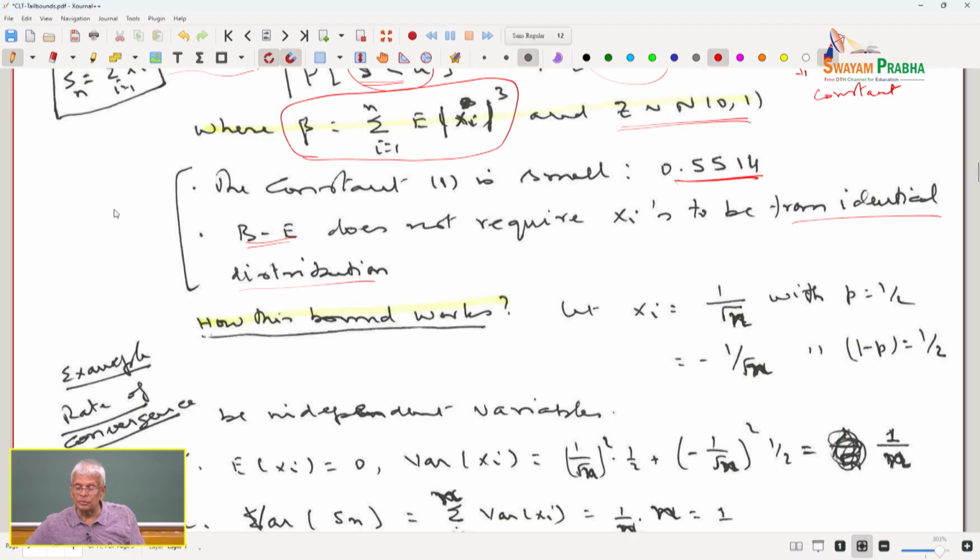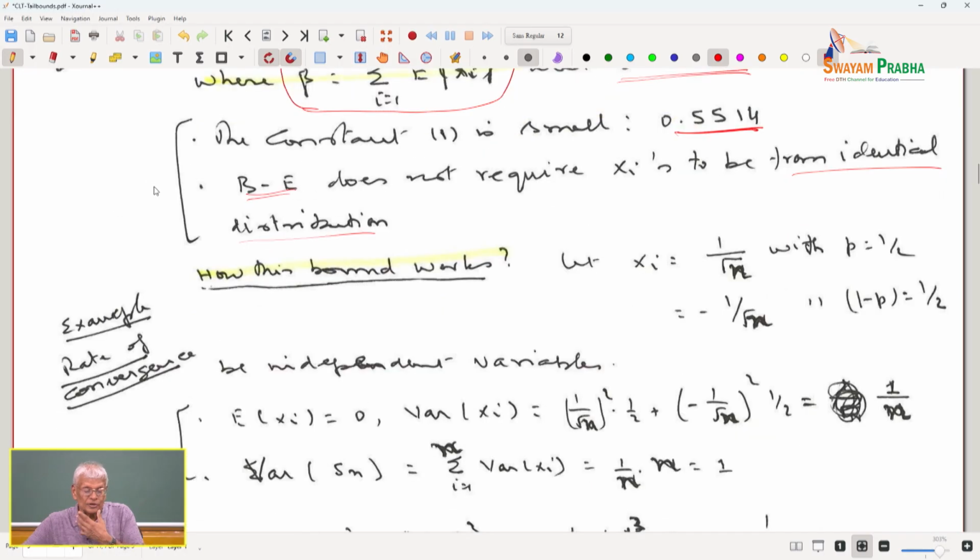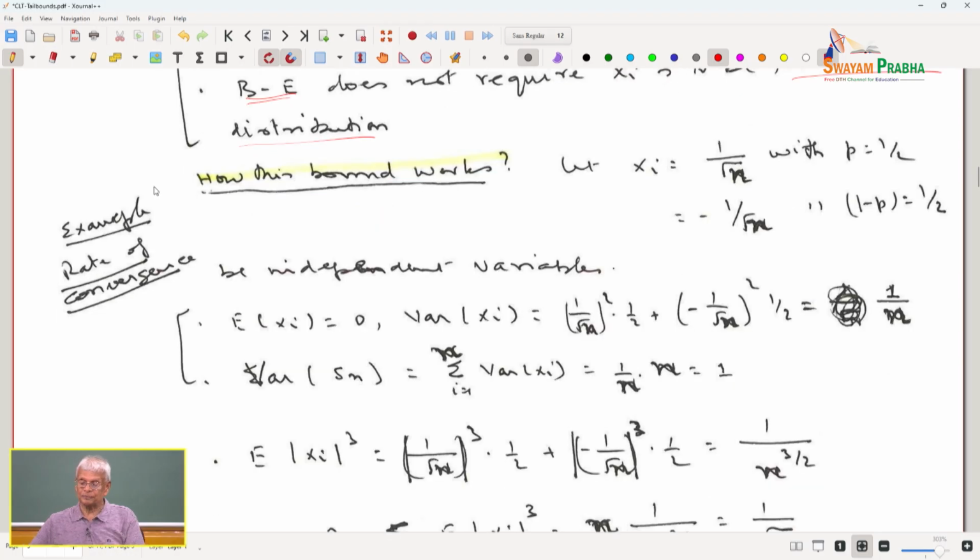I am not going to go into the proof of this theorem right now. I would like to understand how the bound works. In order to understand how the bound works, let us concoct a random variable xi equal to 1 over square root of n with probability half, and minus 1 over square root of n with probability half, and they are independent random variables.